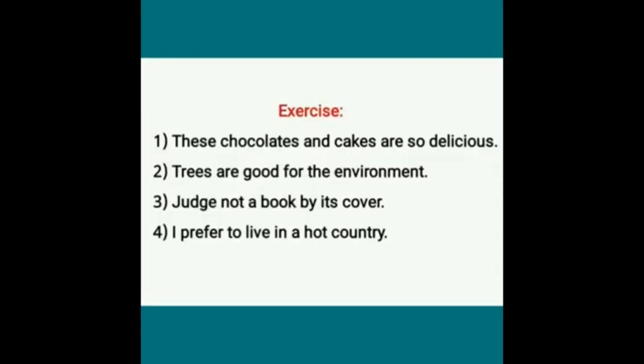Now, we are going to identify the common noun in these sentences. Are you ready? Yes. Here are the questions. First, these chocolates and cakes are so delicious. Second, trees are good for the environment. Third one, judge not a book by its cover. Fourth one, I prefer to live in a hot country.